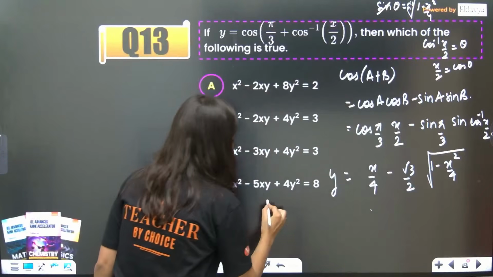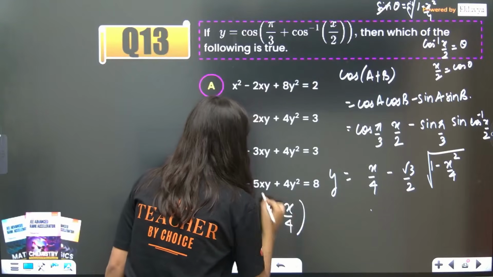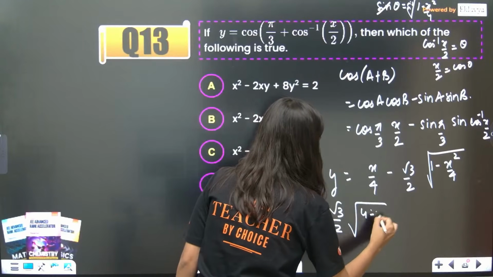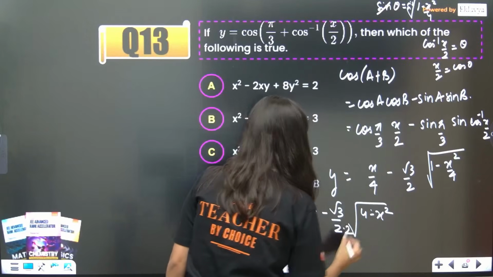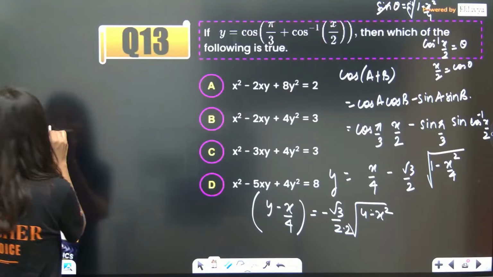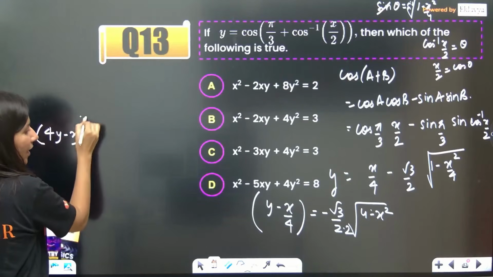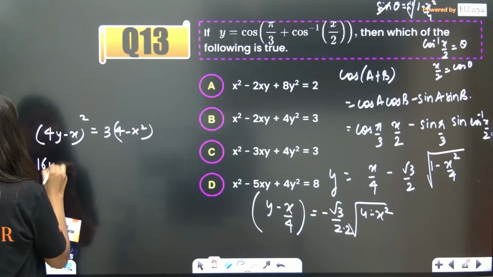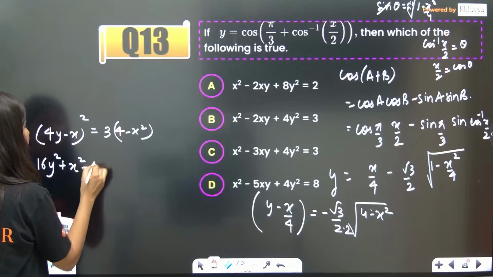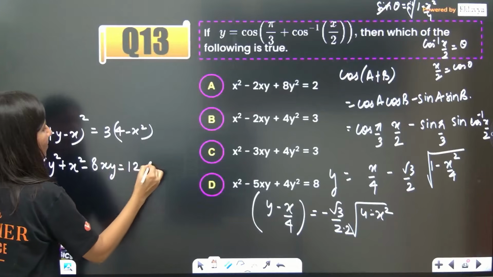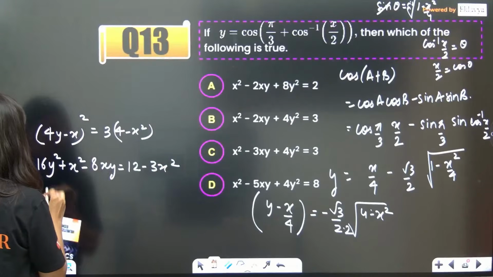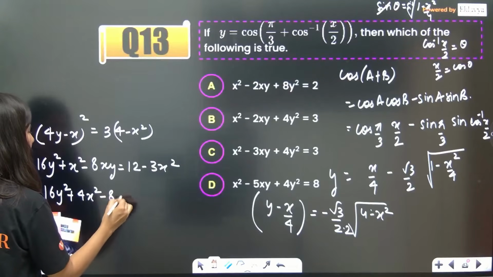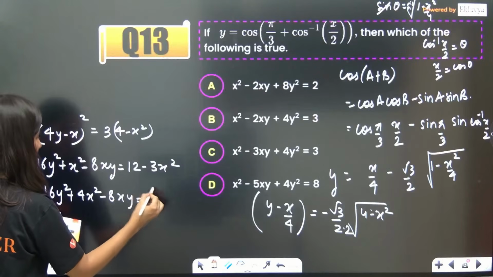So now y minus x by 4 is equal to minus root 3 by 2 times the square root of (4 minus x square) upon 4. So there will be one more 2 over here. If you take LCM, (4y minus x) whole square is equal to 4 minus x square. So 16y square plus x square minus 8xy is equal to 12 minus 3x square. So this is 16y square plus 4x square minus 8xy equal to 12.